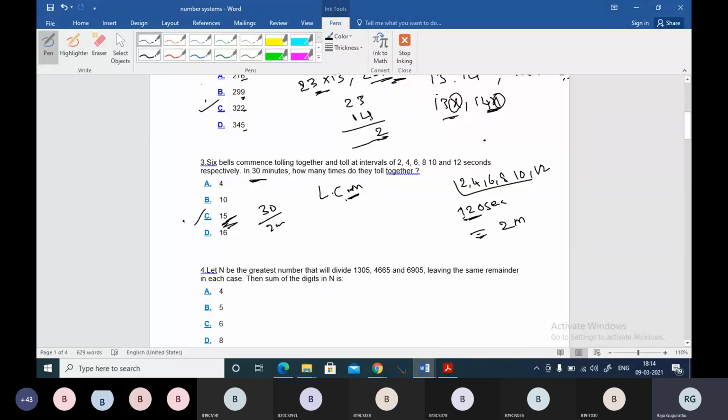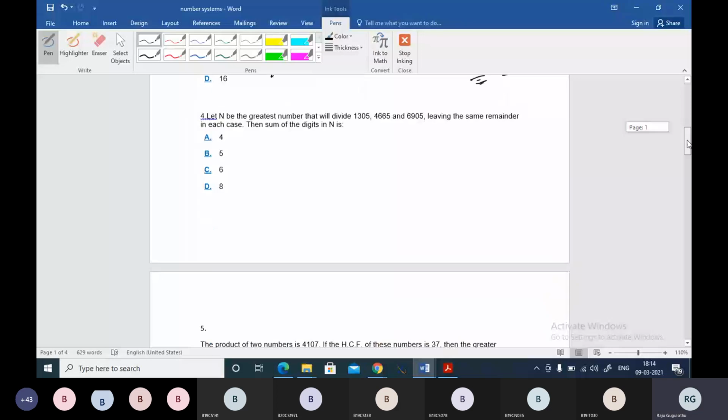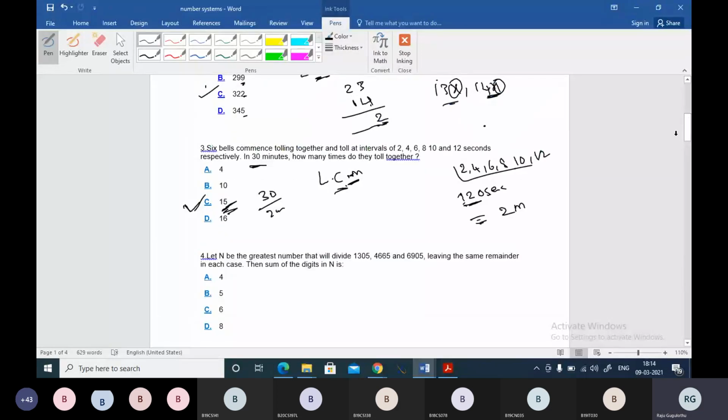This tolling type of problem and the traffic light problem I have seen in the exams. They will say traffic lights will be blinking at 2 minutes, 4 minutes, 6 minutes, like that. So that kind of problem is also famous, and there you will use the concept of LCM. I hope you understood question number 3.